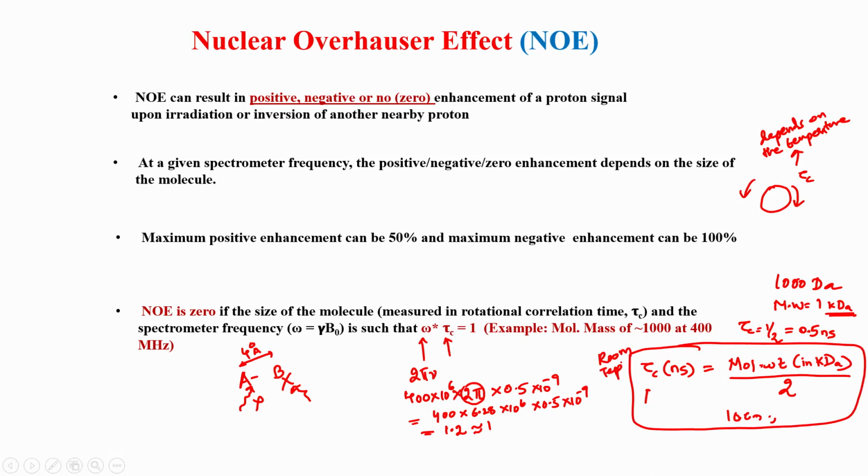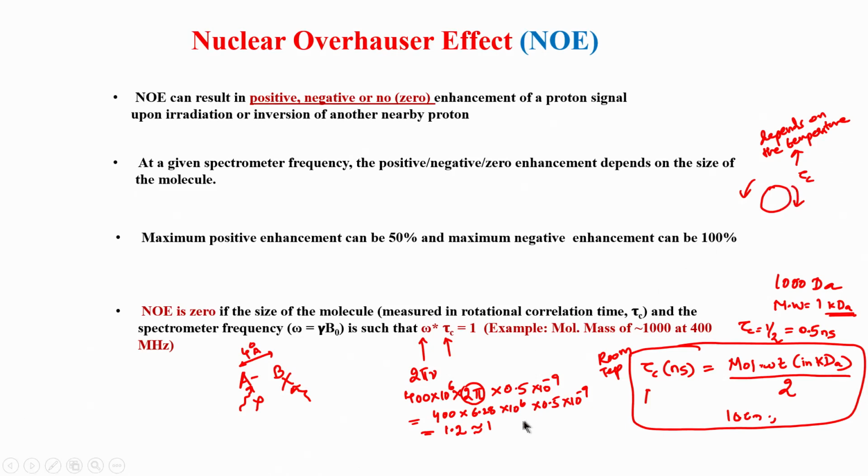But if I lower the temperature, I will start getting a higher tau c, because the tumbling starts slowing down. The rotation of the molecule is slowed down because of the lower temperature, so it starts rotating at a slower pace. When it rotates at a slower pace, its tau c increases, because it takes longer to rotate by the same angle compared to what it does at a higher temperature. So, as we lower the temperature, the tau c increases.